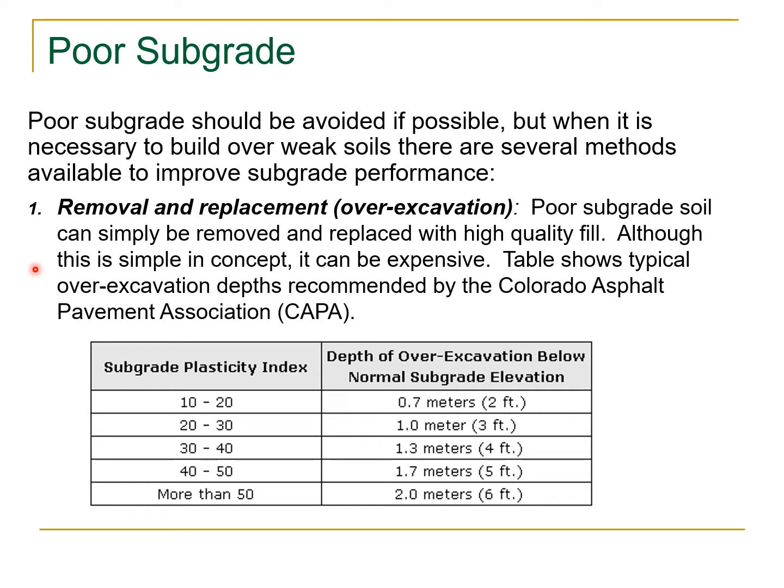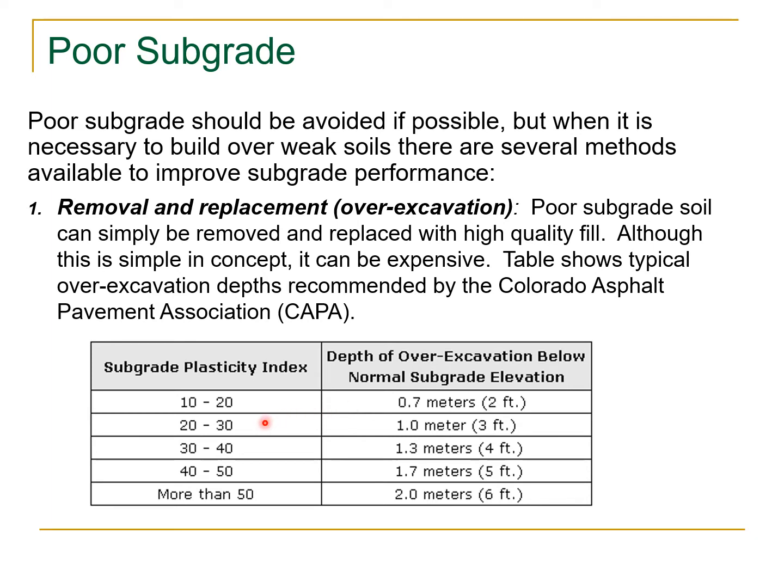The table given below shows typical over excavation depth recommended by the Colorado Asphalt Pavement Association. Look at the first column, the subgrade plasticity index, and the second column, depth of over excavation below normal subgrade elevation. When the subgrade plasticity index ranges from 10 to 20, 0.7 meters is the depth of over excavation below normal subgrade elevation.